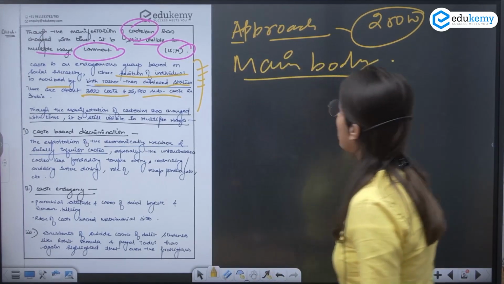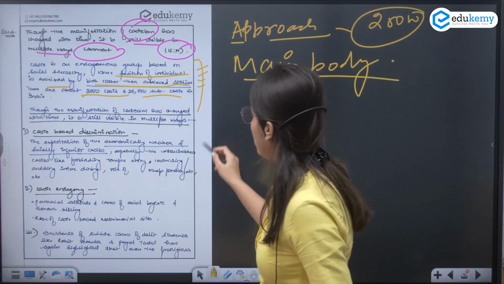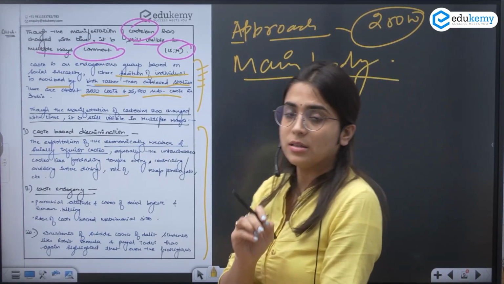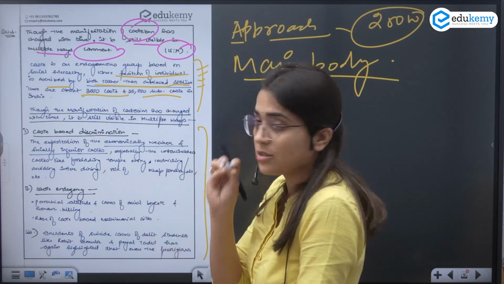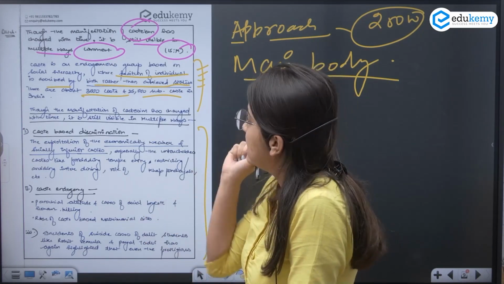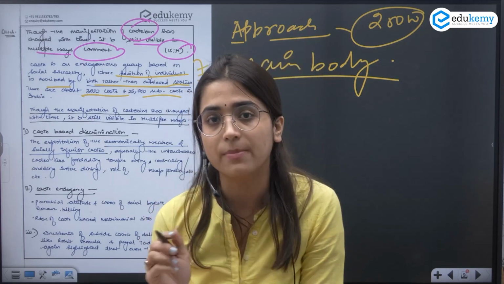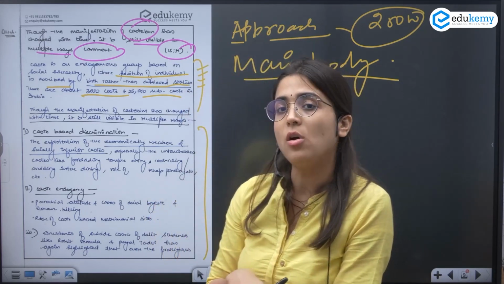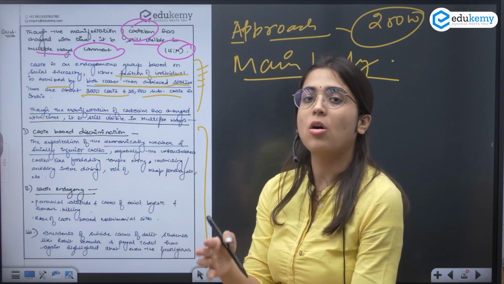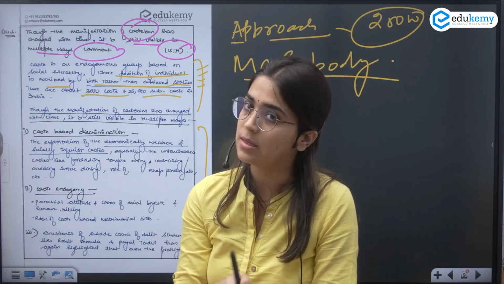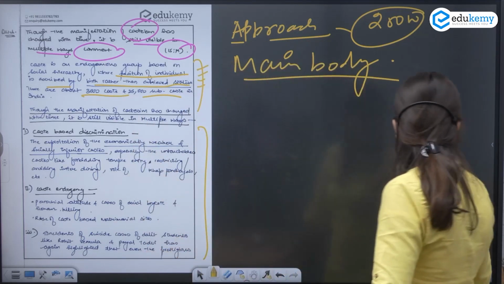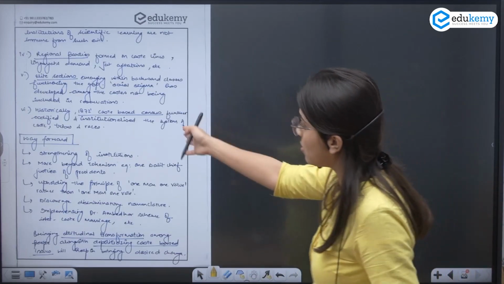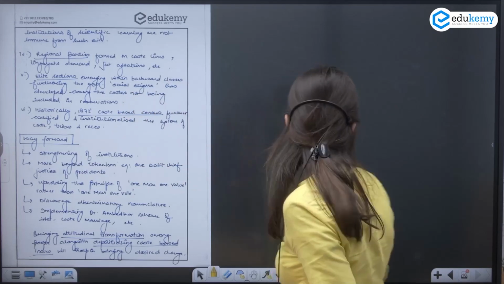In the main body, the question is saying that this system has evolved and changed, the manifestation has changed, but it is still visible in multiple ways. So now I'll discuss the ways or the areas where this system is still visible. I have to discuss this. In this part, I have discussed the ways or the areas where the caste system is still visible.